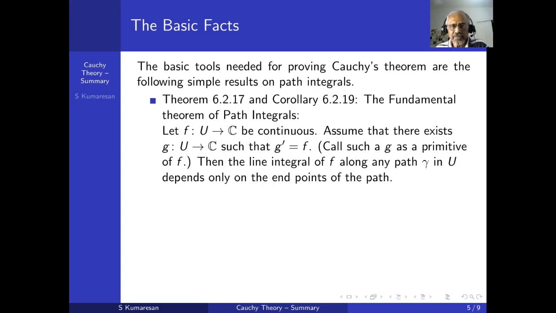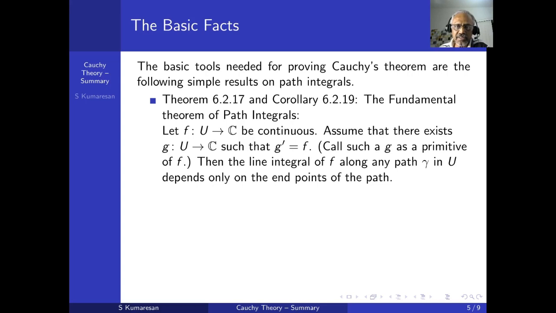Now, what are the basic facts we need? These are two basic results on path integrals. What are they? This is Theorem 6.2.17 and its Corollary 6.2.19. This is what I call the fundamental theorem of path integrals. Suppose f from U to C is continuous. Assume there exists a primitive, that is, a function g from U to C differentiable such that g dash equals f. Then such a g is called a primitive of f. Then the line integral of f along any path in U depends only on the endpoints.